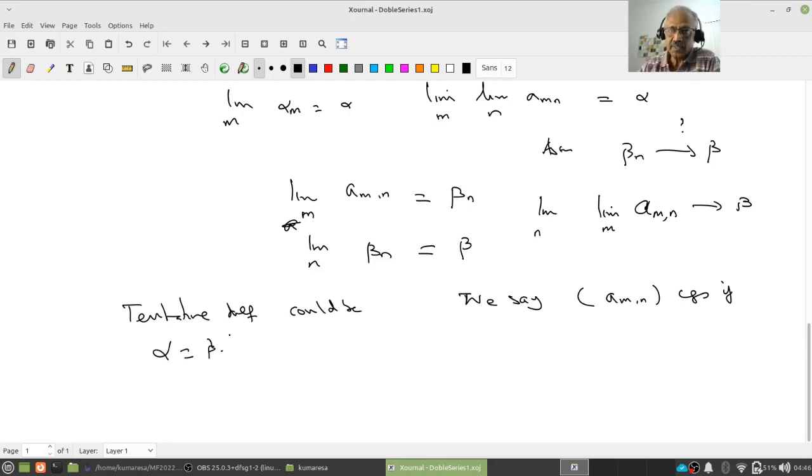The row-wise limit exists. I call it, the mth row converges to alpha m, and the alpha m converges to alpha. So first row-wise converges, and the limits alpha m also converge. Similarly, the column-wise beta 1, beta 2, ..., beta n converge, and the sequence beta n also converges to beta. So I am assuming a lot of convergence, right? And finally I am also assuming alpha equals beta. Then I may say a_mn converges, but this is a wrong definition. This is a wrong definition.